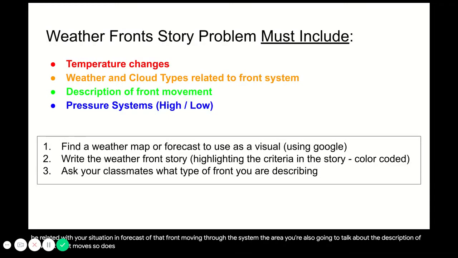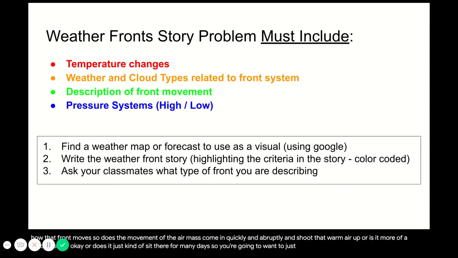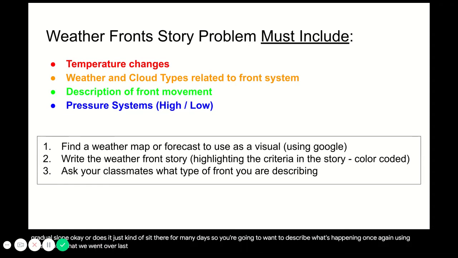You're also going to talk about the description of how that front moves. So does the movement of the air mass come in quickly and abruptly and shoot that warm air up? Or is it more of a gradual slope? Or does it just kind of sit there for many days? So you're going to want to describe what's happening, once again, using those notes that we went over last Thursday.